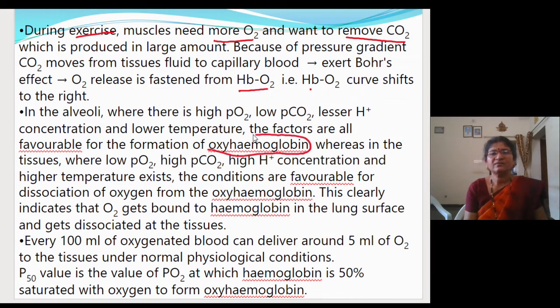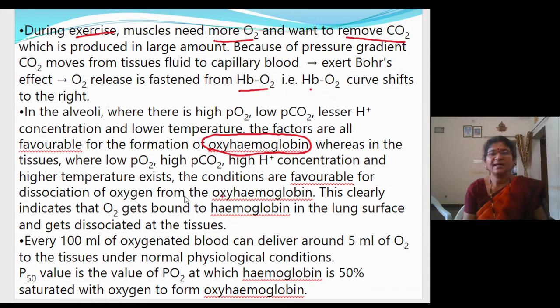Whereas in the tissues, it is just according to the concentration gradient, there is low partial pressure of oxygen, high partial pressure of carbon dioxide, high hydrogen ion concentration and higher temperature because of metabolic activities. The conditions are favorable for the dissociation of oxyhemoglobin.